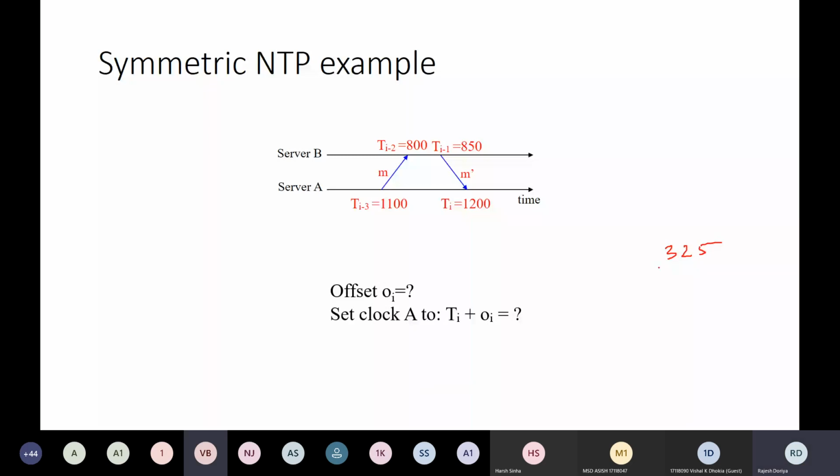Negative. You should say it fully, right? Negative. Minus 325. Yes, sir. In this case, you have to reduce the time, right? If it is minus.